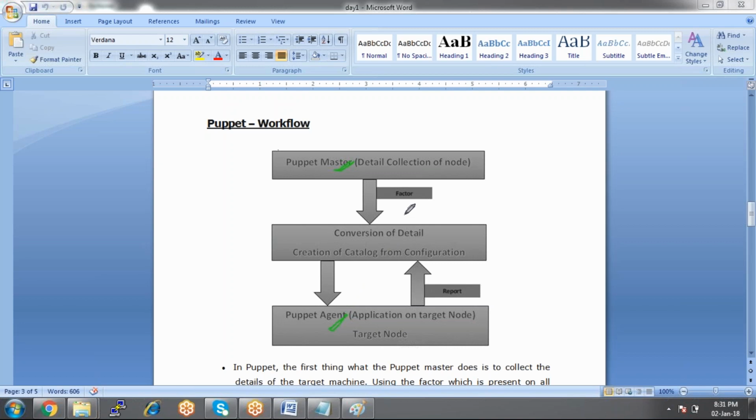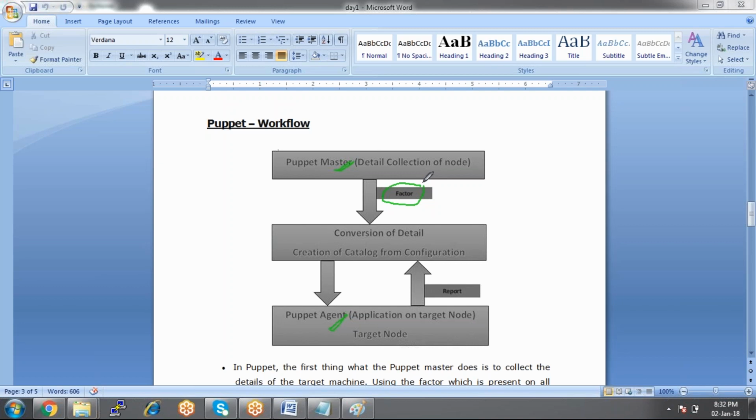So how does the agent know that the manifest is already applied? With the help of Facter. What does Facter do? Facter checks the status of the agent machine. What do I mean by checking the status? Whether the agent is online or not, and if it is online, whether the manifest is already applied onto the agent machine or not. If it is already applied, it is not going to be reapplied. These activities are done by Facter.